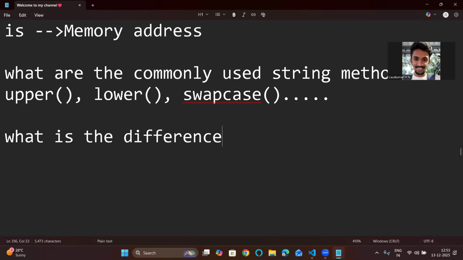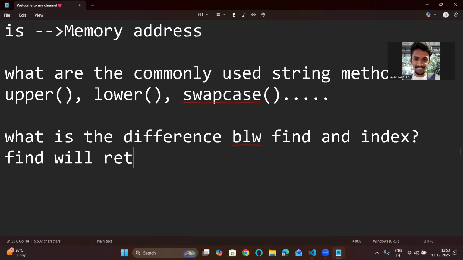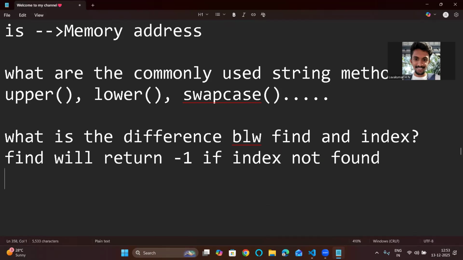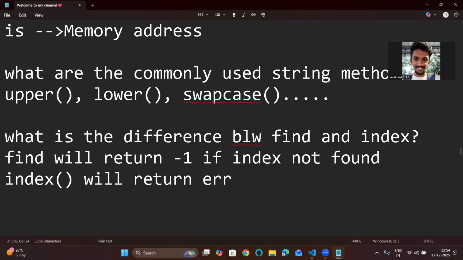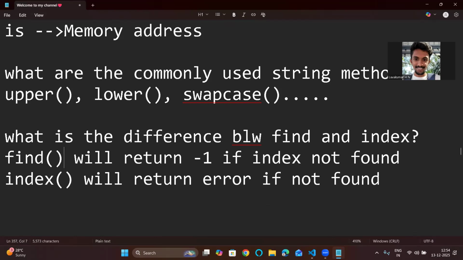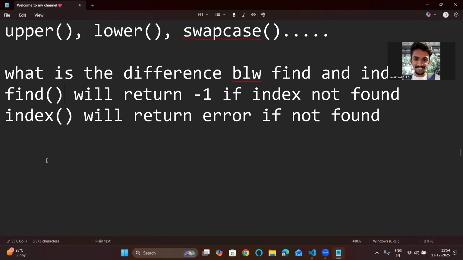Simple, you need to say find will return -1 if the value is not found, and index will throw an error if not found. This is the difference you need to say, don't forget. I also explained this while explaining methods.